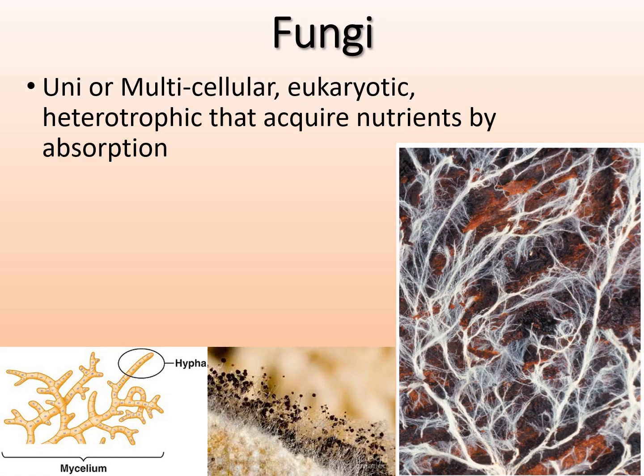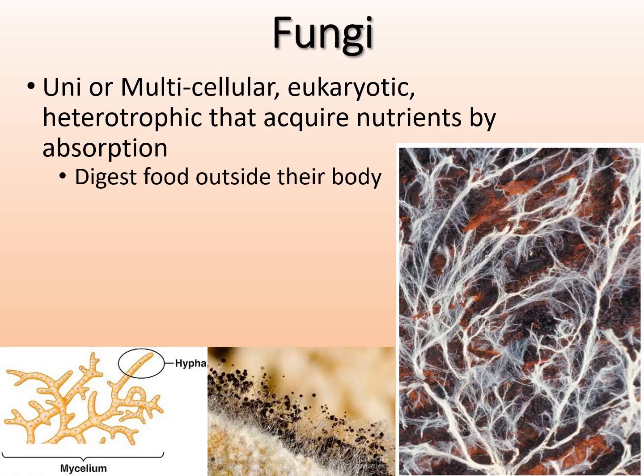So they can either be uni or multicellular. They're eukaryotic, right? They're heterotrophic, meaning that they have to acquire their nutrients, and in this case, by absorption. Okay, so they're going to actually absorb their nutrients in the soil. So they actually digest food outside their body.